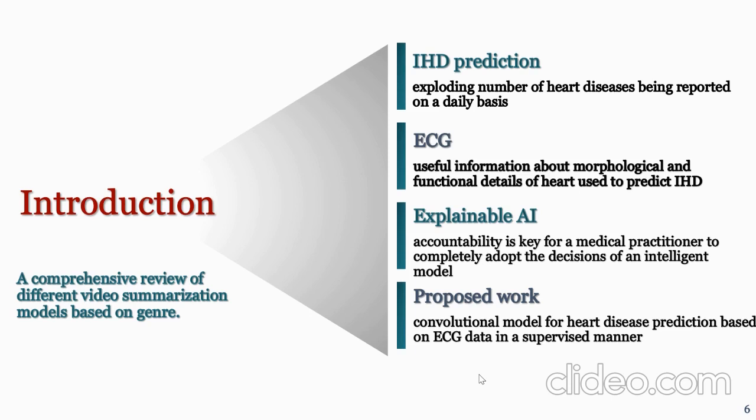Now, why we have chosen ECG is that it is the most economical and easy to access data that one can get, that can give you an actual analysis of the state of the heart in a person. And since we know that AI models are black box models, and in an area where accountability is crucial, explainability gives the model an ability to understand and interpret the decisions made by a prediction model.